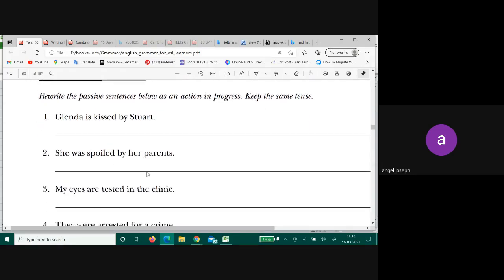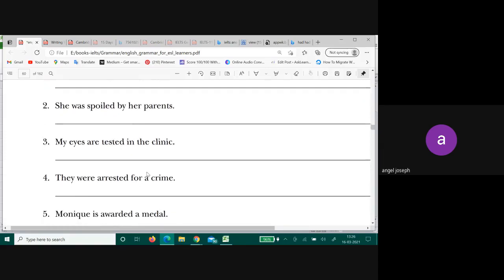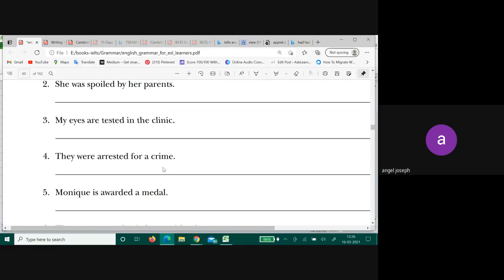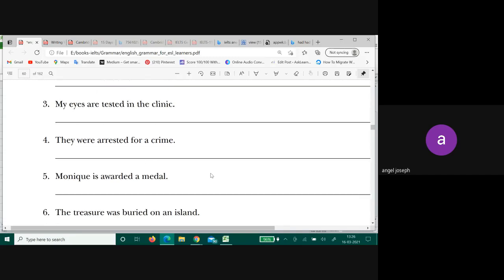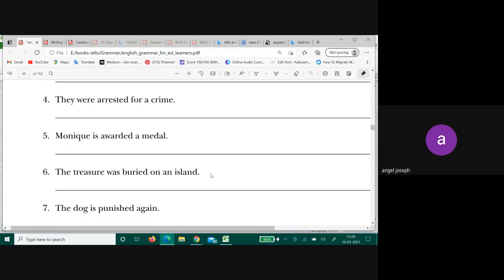Everywhere, what will you put? Can we just quickly finish this? My eyes are being tested in the clinic. They were being arrested for a crime. Monique is being awarded a medal. The treasure